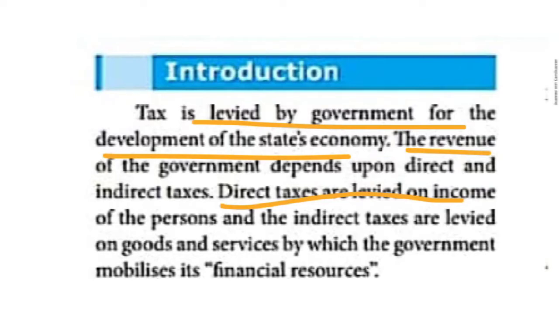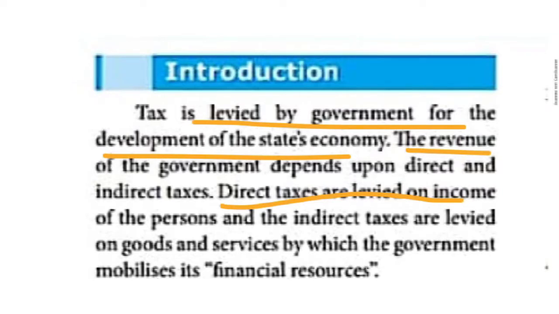So it is levied on goods and services. GST taxes are the indirect taxes. Direct taxes are levied on the income of persons. So if a person is earning more and more income per year, he used to pay more taxes than poor people. So that's the thing, children.